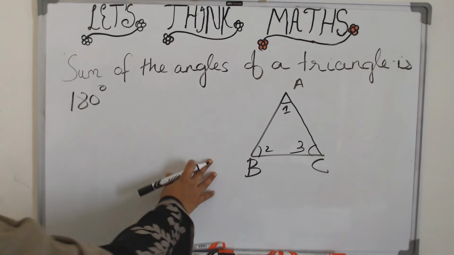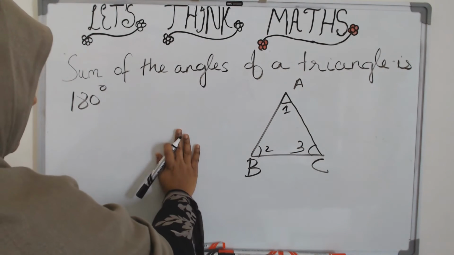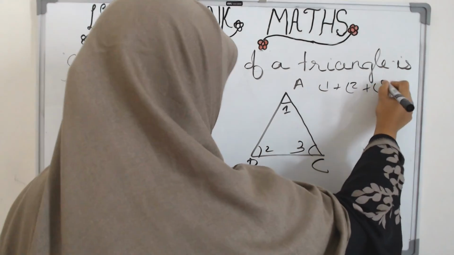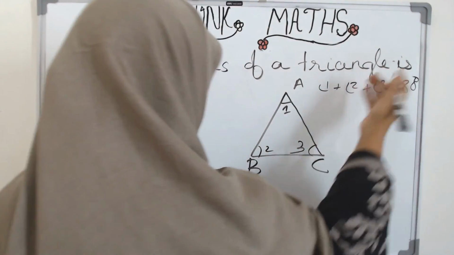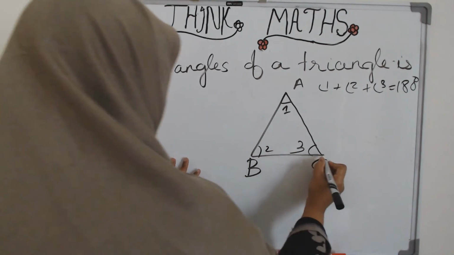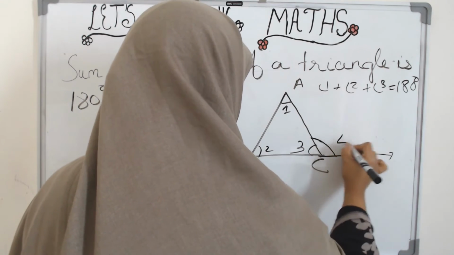In this theorem, we will prove how the sum of the angles of a triangle is 180 degrees. Or in other words, angle 1 plus angle 2 plus angle 3 is equal to 180 degrees. This is what we are going to prove. And we will start with the construction. Extend BC and consider the exterior angle 4.